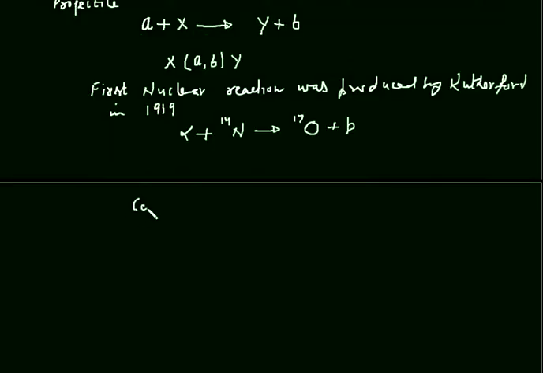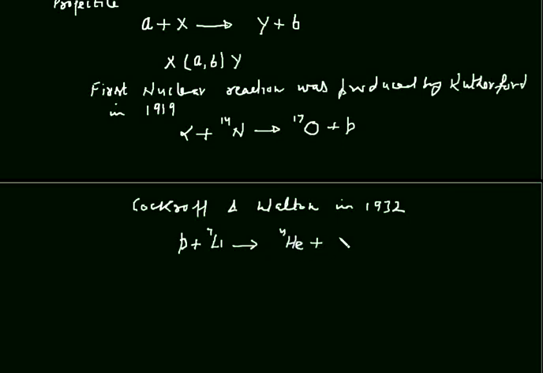Later, Cockcroft and Walton, these are the names of the scientists, in 1932 also produced a nuclear reaction, and that reaction was proton plus lithium 7, and we get helium nuclei plus alpha particle. In this reaction, the incident particle is proton, the target is lithium, the product nuclei is helium, and the outgoing particle is alpha particle.